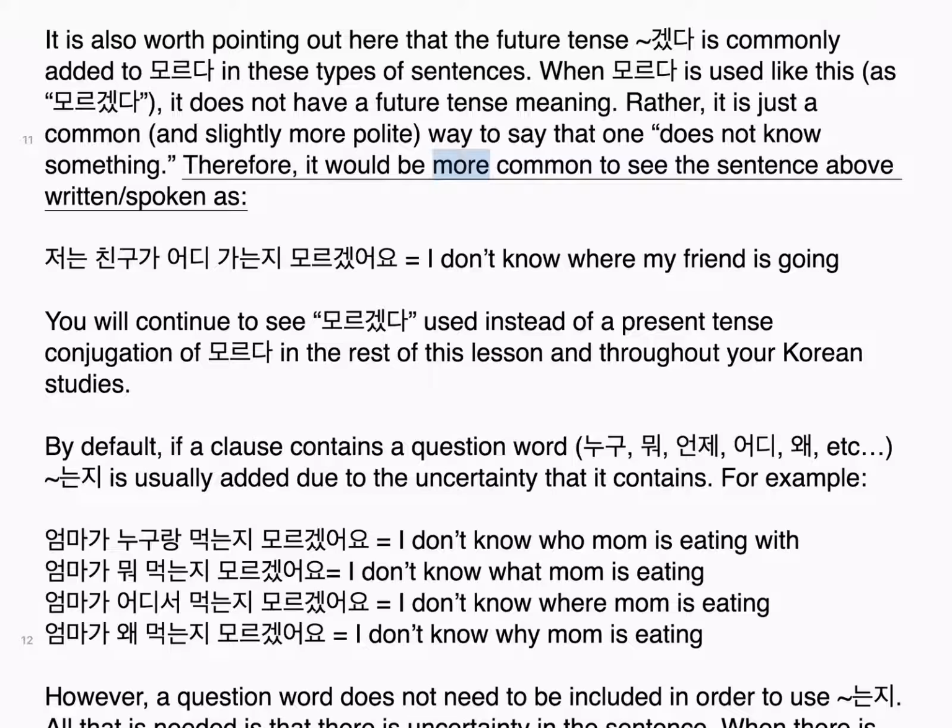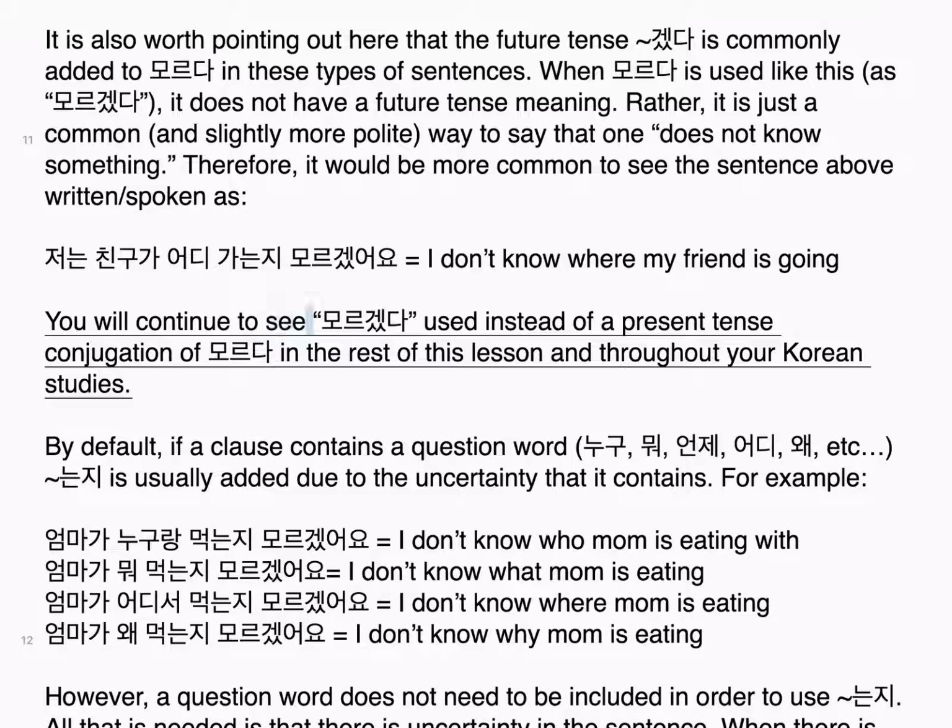Therefore, it would be more common to see the sentence above written or spoken as 저는 친구가 어디 가는지 모르겠어요. I don't know where my friend is going. You'll continue to see 모르겠다 used instead of a present tense conjugation of 모르다 in the rest of this lesson and throughout your Korean studies.